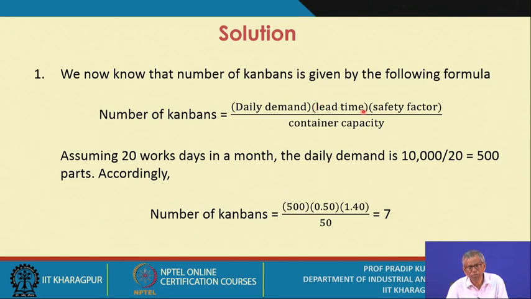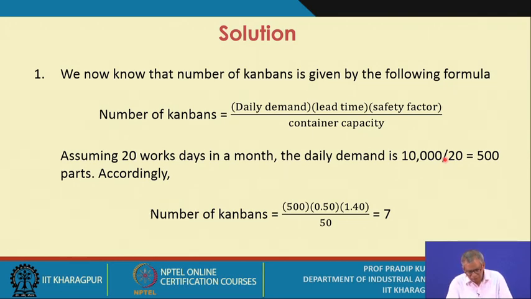Both are added, so you get the lead time, and the safety factor is specified as 1 plus alpha, and the container capacity, the notation is small a. Now assuming 20 work days in a month, the daily demand is 10,000 divided by 20. Now this is your assumption. There could be 24 days or 25 days, but you have to specify what your assumption is.